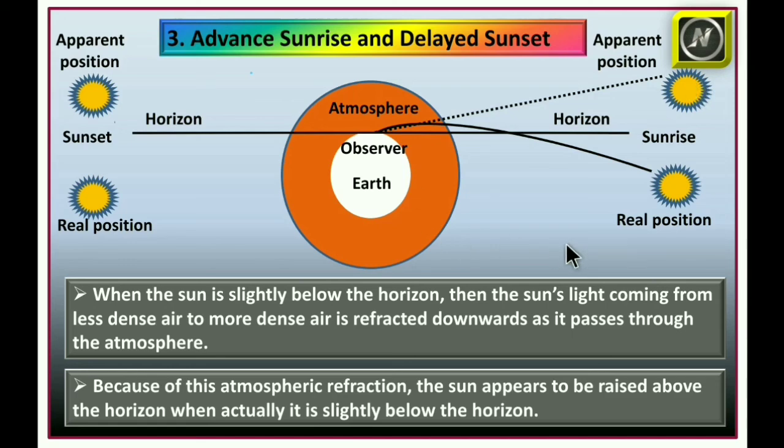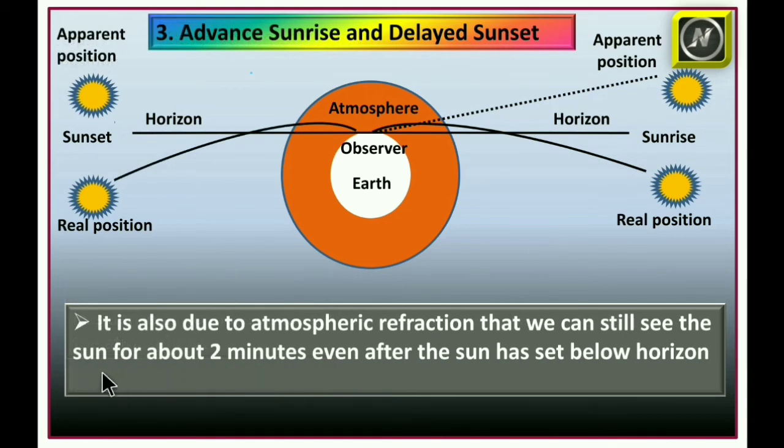This is for the sun rising. And as usual for the sunset, it is also due to atmospheric refraction that we can still see the sun for about 2 minutes even after the sun has set below the horizon.